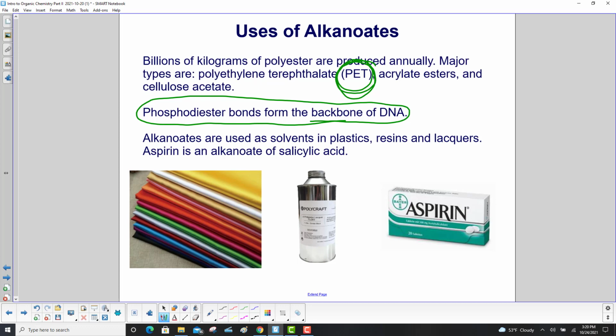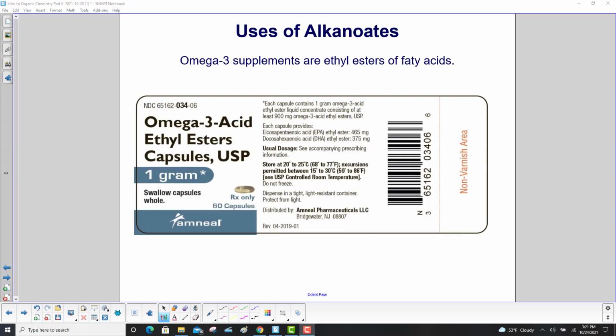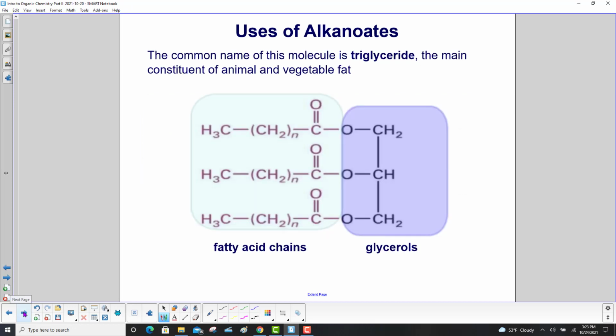Alkanoates are used as solvents in plastics, resins, and lacquers. Aspirin is an alkanoate of salicylic acid. Omega-3 supplements are ethyl esters of fatty acids. The common name of this molecule is triglyceride, the main constituent of animal and vegetable fat. So here's our fatty acid chains over here in the light blue, and here's the glycerols.